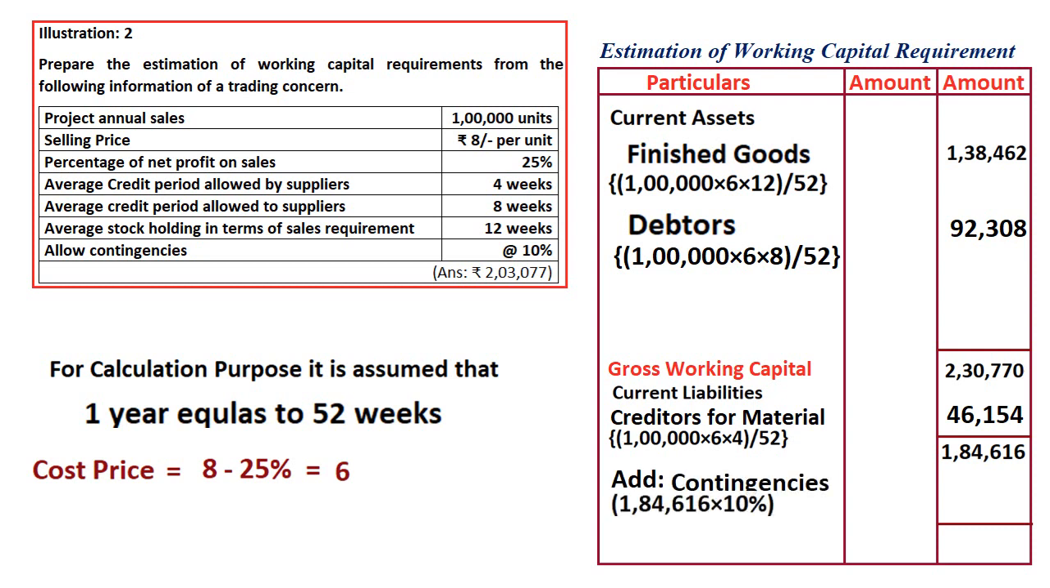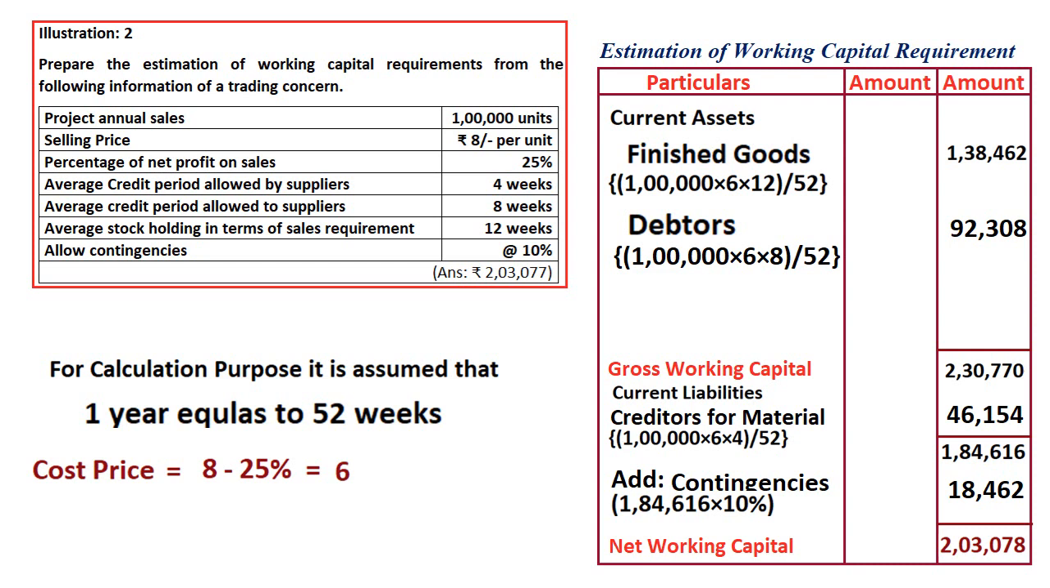To this we are adding contingencies at the rate of 10% on 1,84,616. That comes to 18,462. Then the summation is 2,03,078. This is our net working capital. So this is the basic difference between manufacturing and trading. I have taken two problems, one manufacturing and another trading, to give you better clarity of understanding of both concepts.